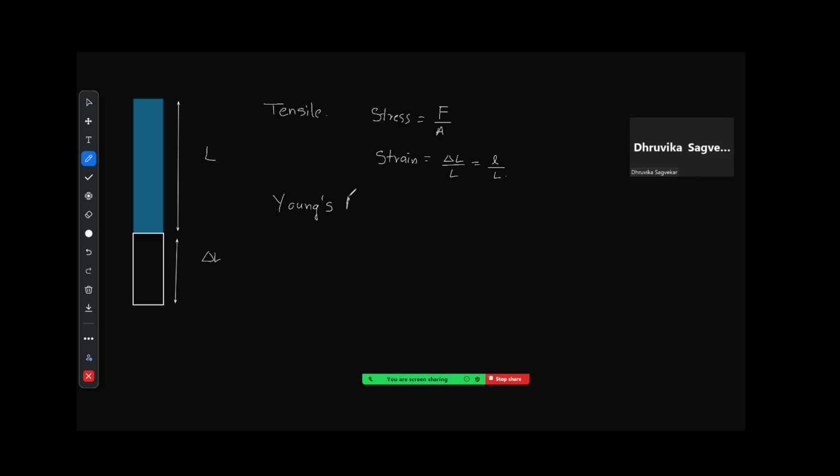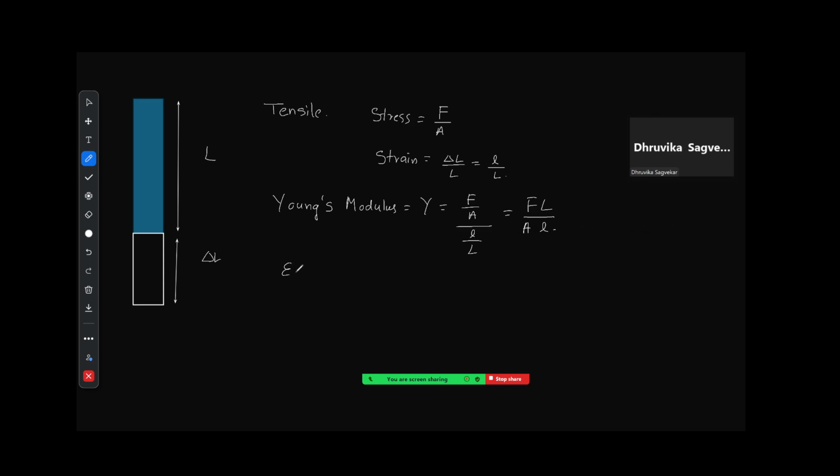Young's modulus will be equal to what? It is written as Y, which will be equal to F divided by A, in turn divided by small l upon capital L. So you can write this as F into capital L divided by A into small l. Sometimes we want to find the extension.